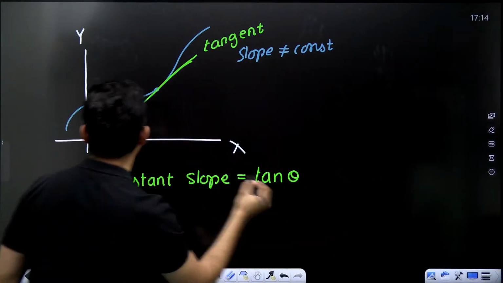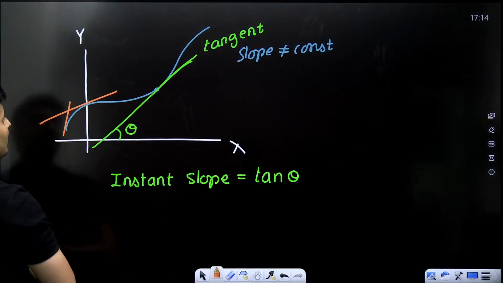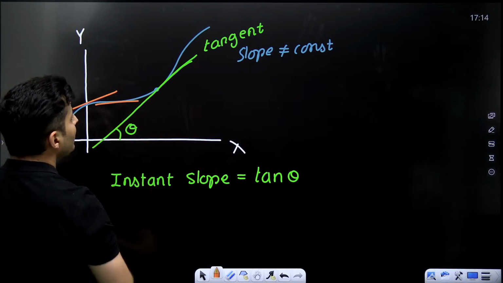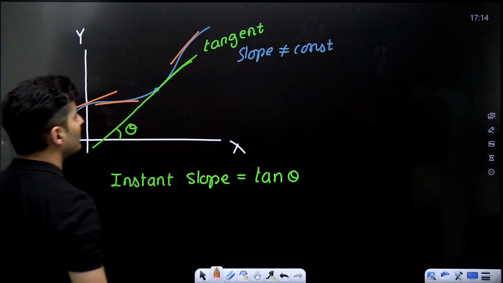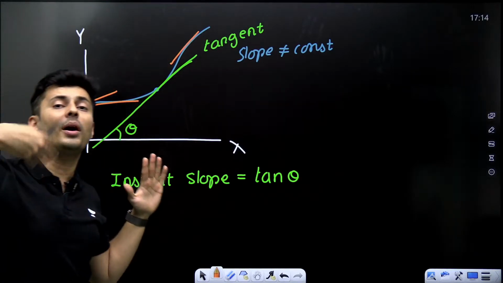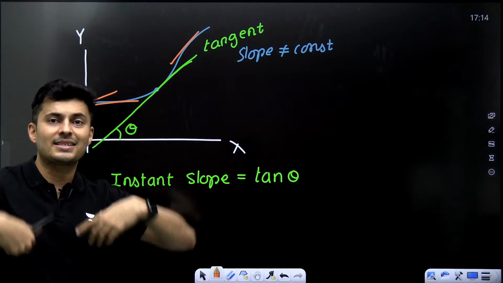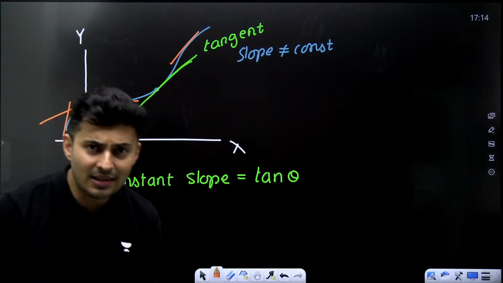Remember, if you draw a tangent somewhere else, the slope will be different. If you draw a tangent here, the slope will be different. So the slope is changing. You take any point where you want to find the slope, just draw the tangent, see where it intersects the x-axis. That's it. That will give you the answer.